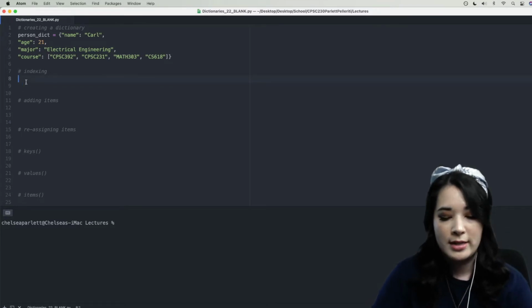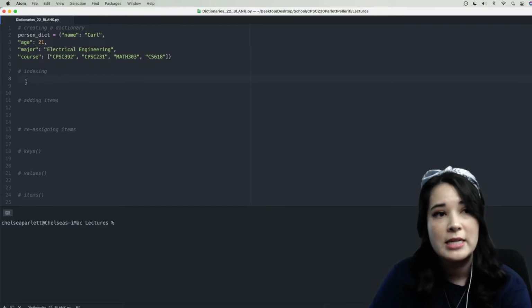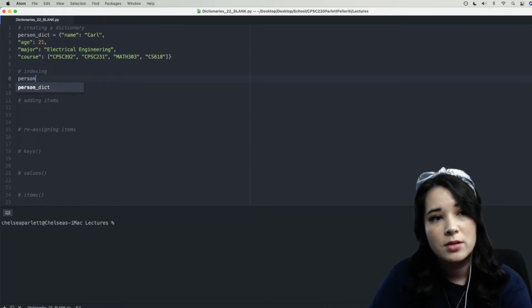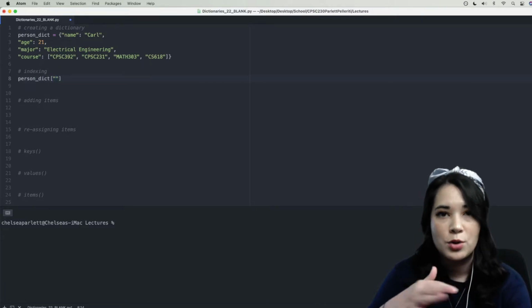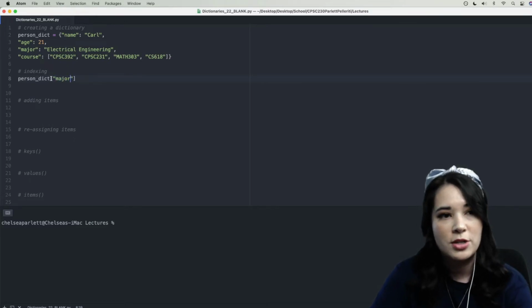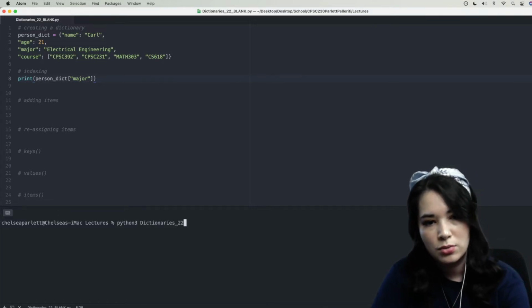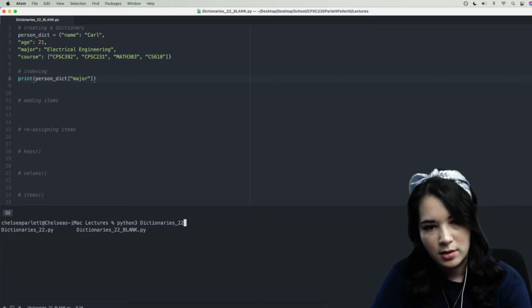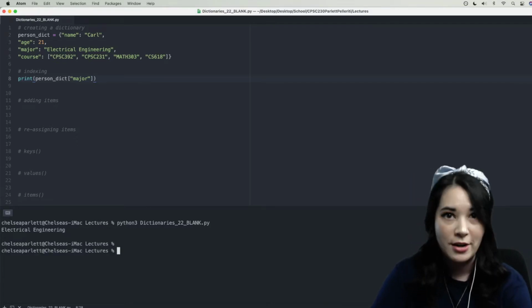Now let's go ahead and look at indexing. So say I want to grab whatever Carl, this person for person dict, what his major is. So I'm going to say person dict, square brackets, and then instead of a number like 0, 1, 2, 3, I'm going to go ahead and say major because I want to grab this person's major. So I can go ahead and print this out if I want to. And let's go ahead and run this. I'm going to say Python 3 dictionaries 22 underscore blank. There we go. Okay, so this is printing out electrical engineering.